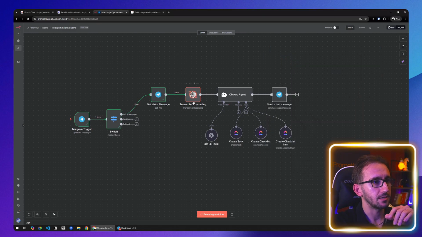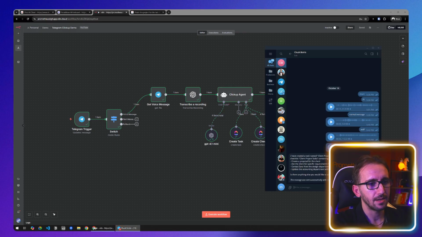Okay, and as you can see, it's transcribing the recording, and now we're going back to ClickUp. We're creating tasks, and we're creating a checklist, and then we're gonna create a checklist items probably. All right. And then we're gonna get back a message that says, I have created a task named ClickUp project follow-up with a checklist, client progress list, blah, blah, blah. And it has all these items. Is there anything else that you would like to add? And that says this message was automatically sent with n8n.